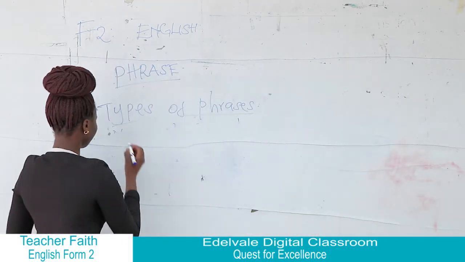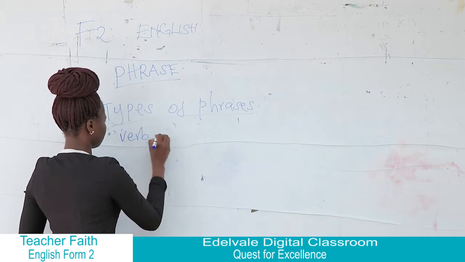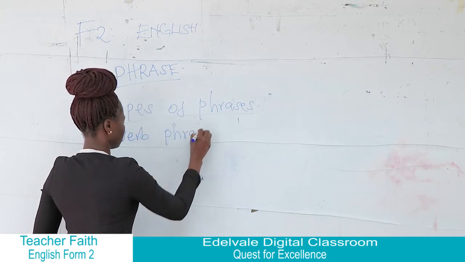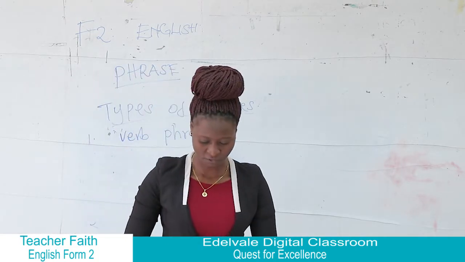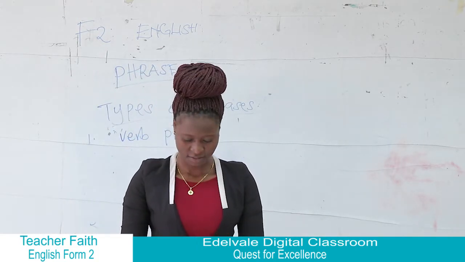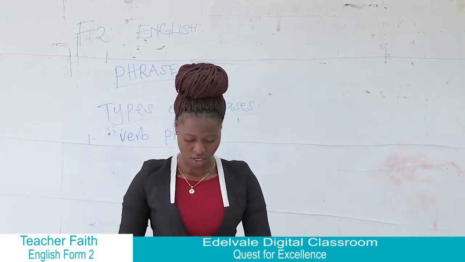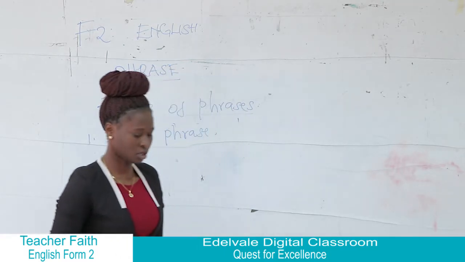We have the verb phrase. You say the verb phrase consists of a group of words that contain a main verb and a helping verb in a sentence.